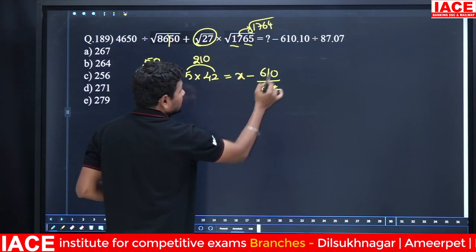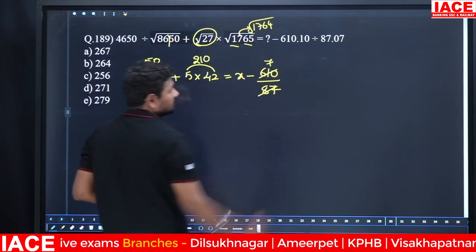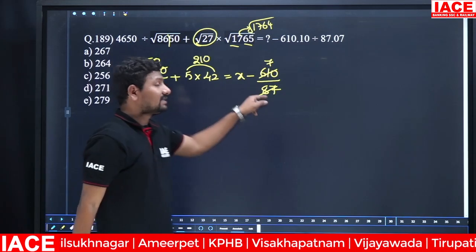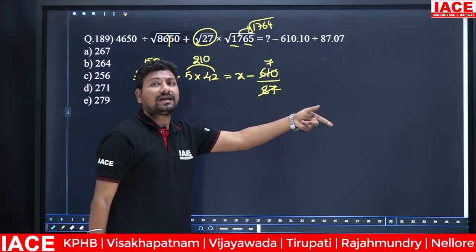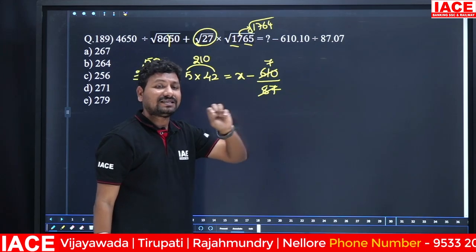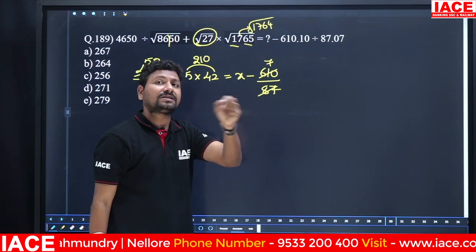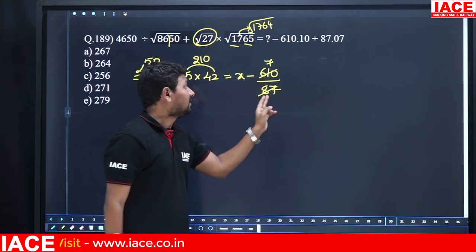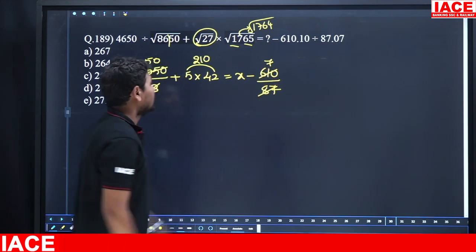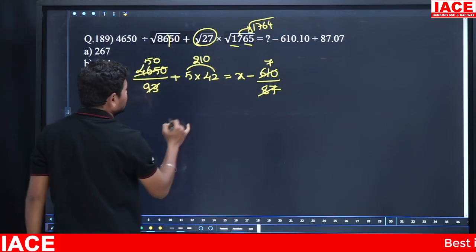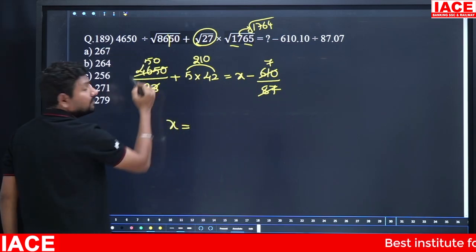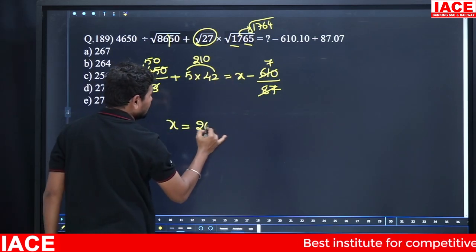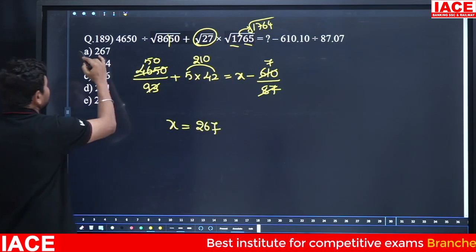And 87 to 610, how many times? 7 times, you can observe that. 7 8s is 560, 7 7s is 49, then 560 plus 49, that is 609, which is very near to 610. Then 87 to 610, 7 times. The minus 7 becomes plus 7, then x is equal to 210 plus 50, 260. 260 plus 7, 267. Then 267 means option A.